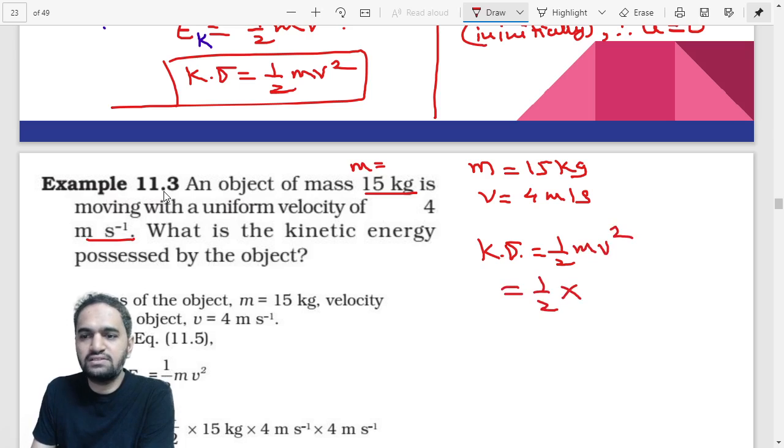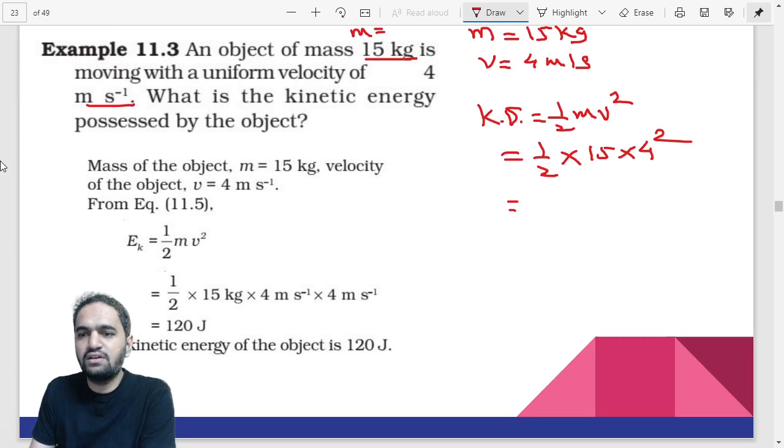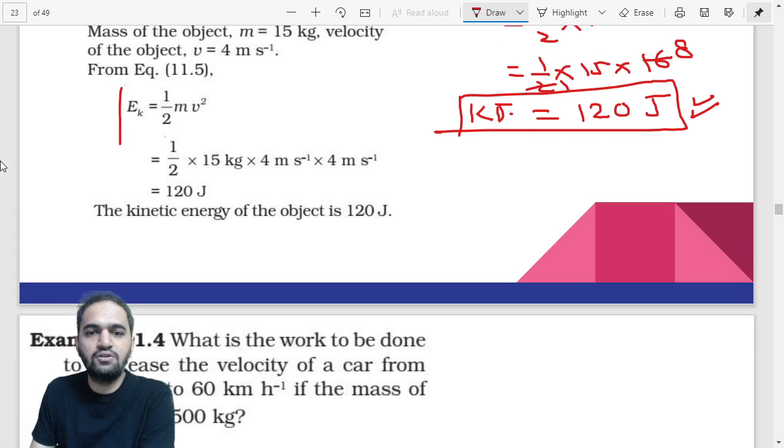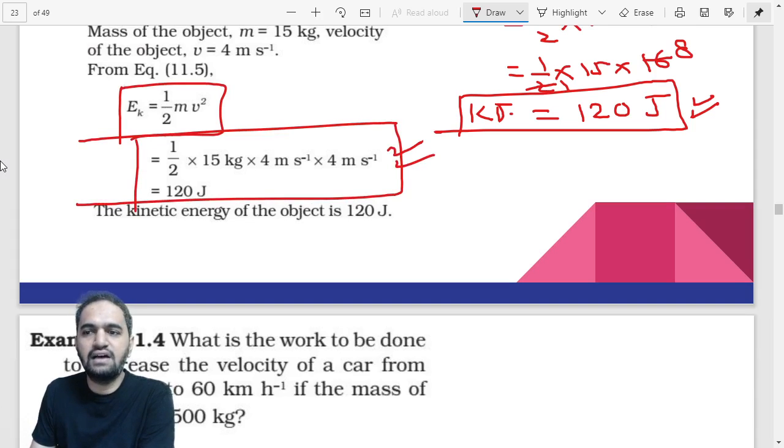Half into what is the mass? That is 15. What about v square? v square means 4 square. 4 square will be how much? 16. Okay, so you can just multiply. That is 1 by 2 into 15 into 16. 2 eights are 16, and 15 eights are 120. So the answer would be 120 joules. So kinetic energy is 120 joules. Very simple formula. You just have to apply the formula, that is half m v square. Put the values there and you will get your answer. Correct? And the unit should be written at the end, and that is joule.